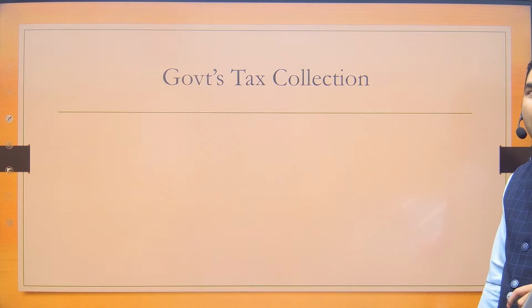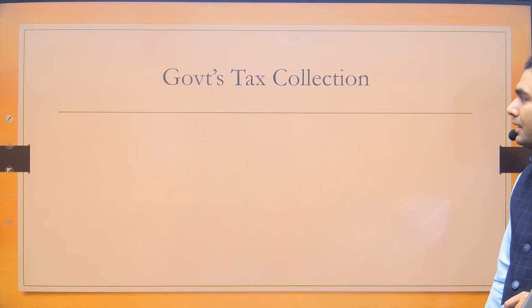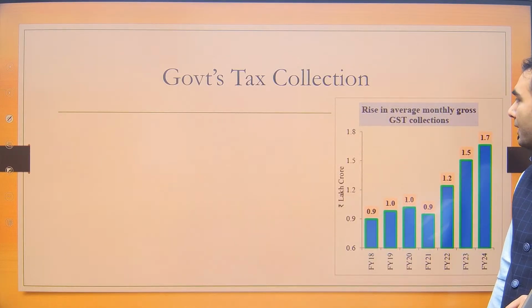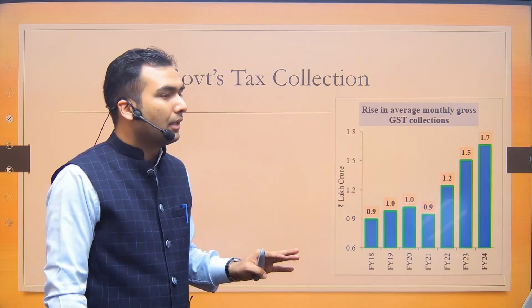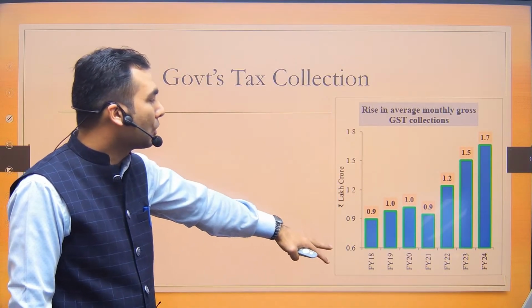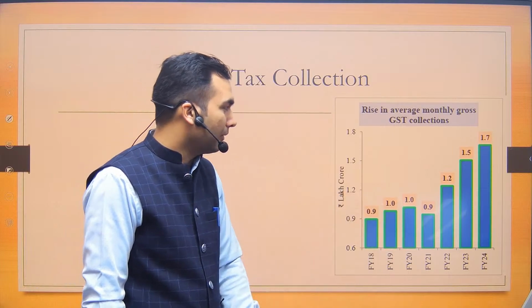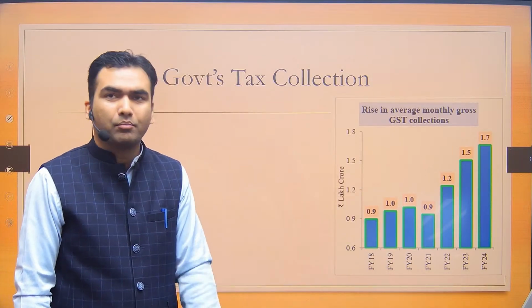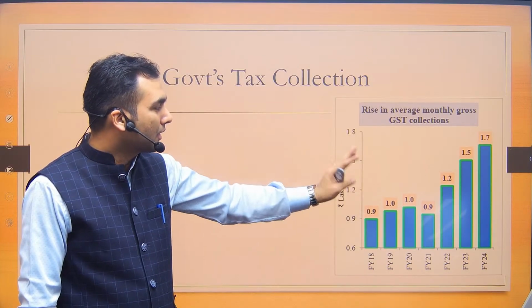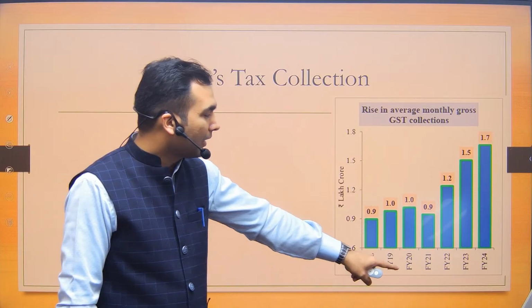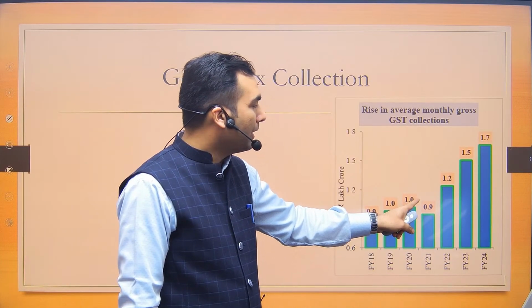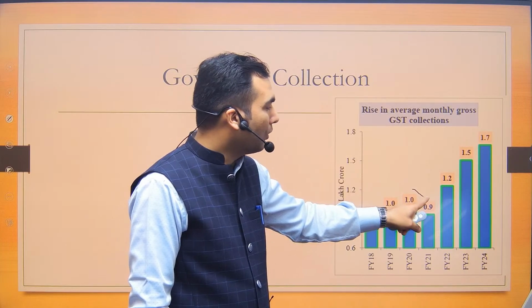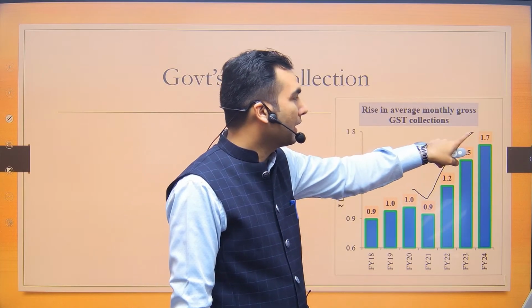Now, if we look at the government tax collection data, what is the government saying? Government is saying that in case of GST, the tax collection has grown consistently. Although in the announcement it was that it has consistently grown, we can see that in financial year 21, this was the COVID year, the average collection has gone down. Then since then it has been continuously increasing.